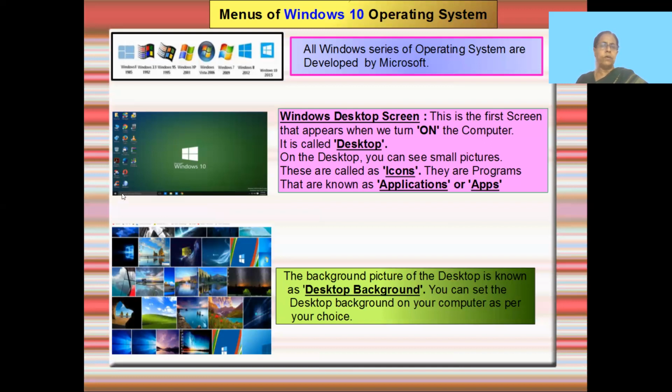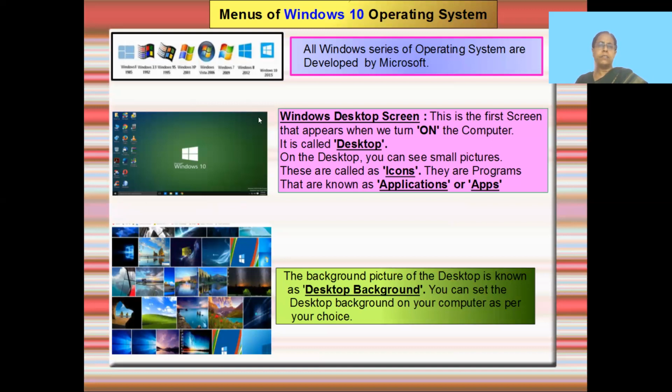Right below the screen of the desktop, you have a button. This button is your Windows button. When you click on it, you get different options of the applications. So this is the button for it. The Windows 10 button is here. It looks like this. So when you click on this, you get a pop-up menu of all the applications. You see, this down bar is called your taskbar. So on this taskbar, you have the Windows button.